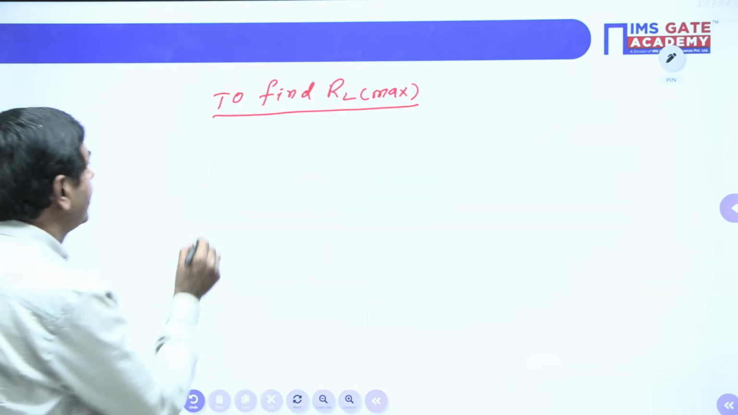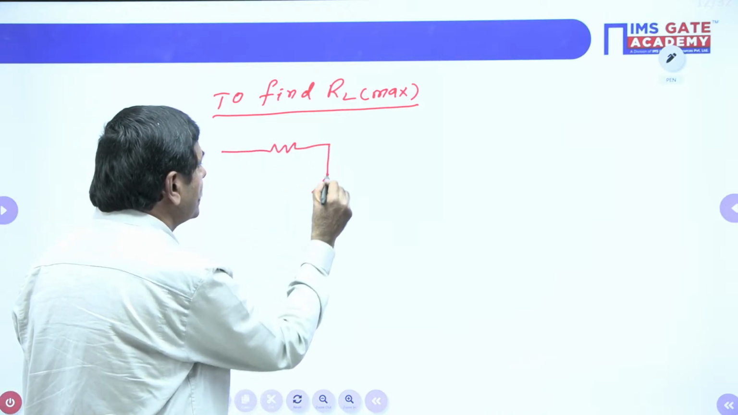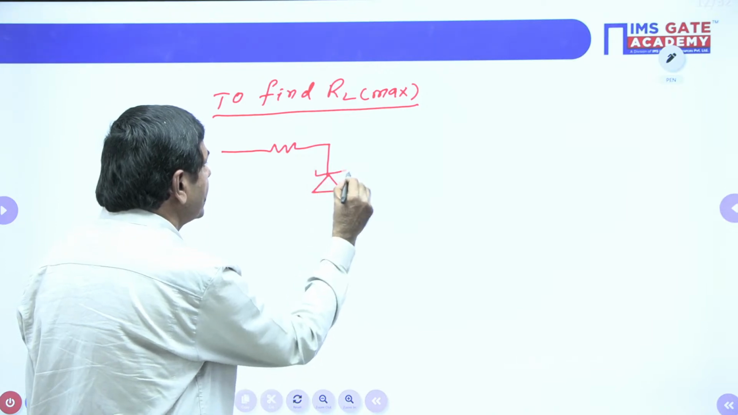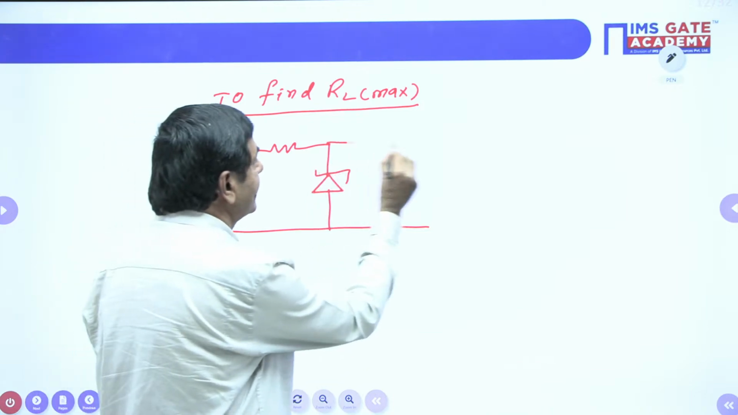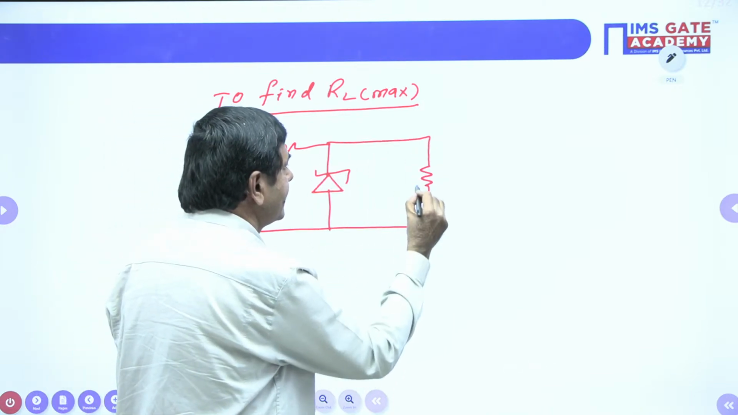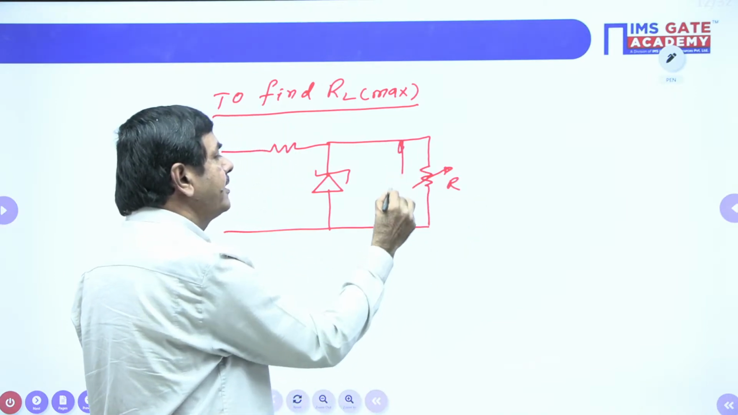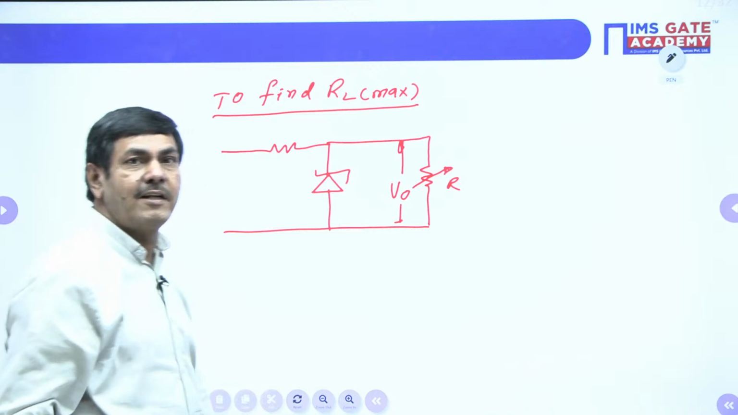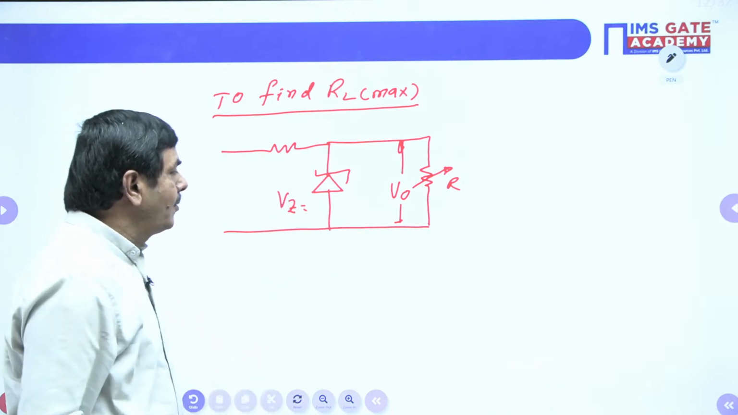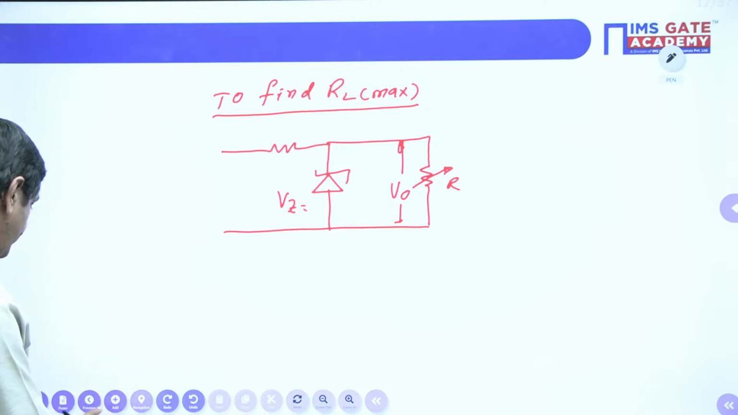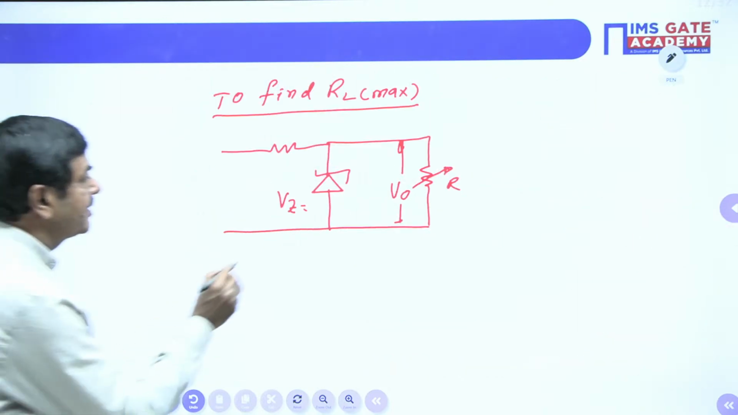Here there is a resistance. There is a Zener diode. We got the Zener diode this side. And the load is connected here. That I will connect here as this. This is a variable resistance RL. This voltage is nothing but V0 here. The voltage across Zener is taken VZ. In the problem it is given, what is the VZ value? VZ is given 10 volts.